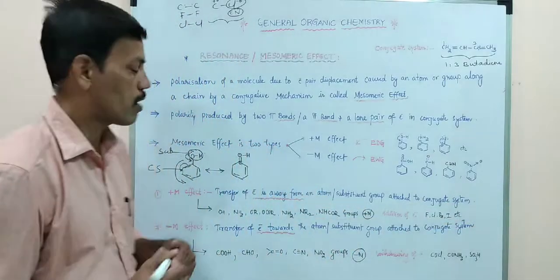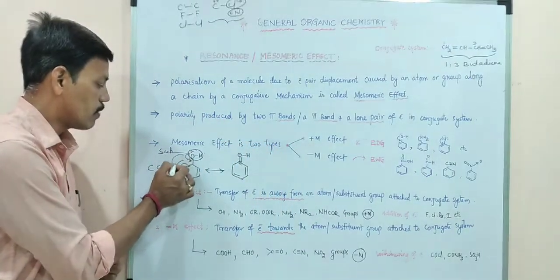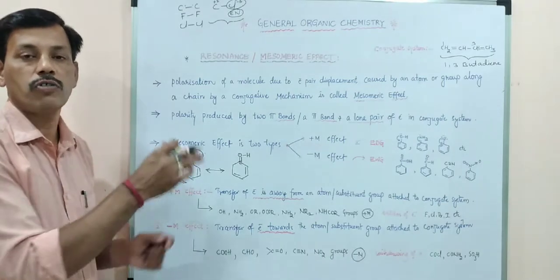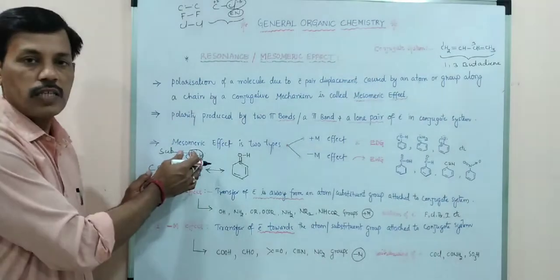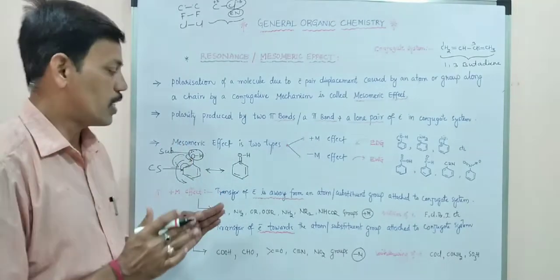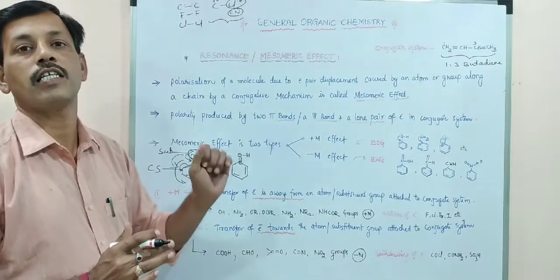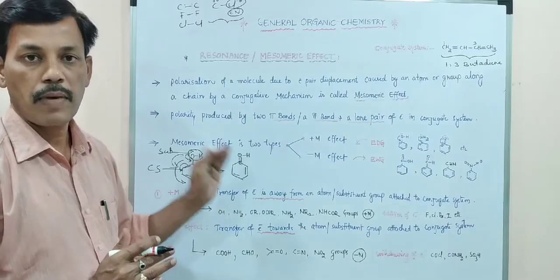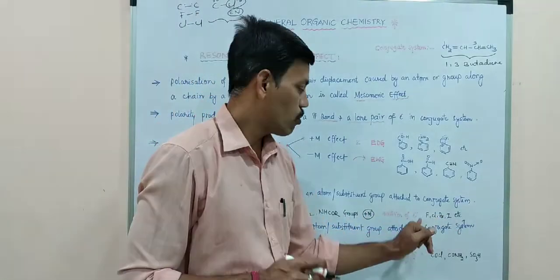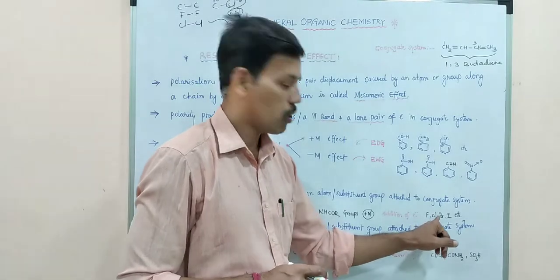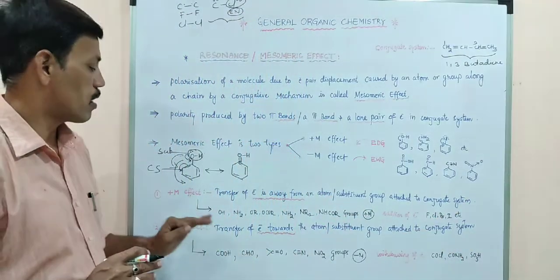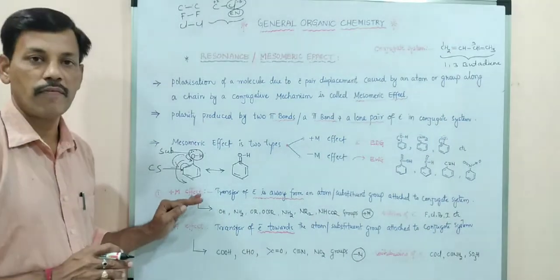Addition of electrons means the substituent is giving electrons to this benzene ring or conjugate system, so this effect is called plus M effect. We have more examples: fluorine, chlorine, bromine, iodine, etc. These all come under plus M effect.